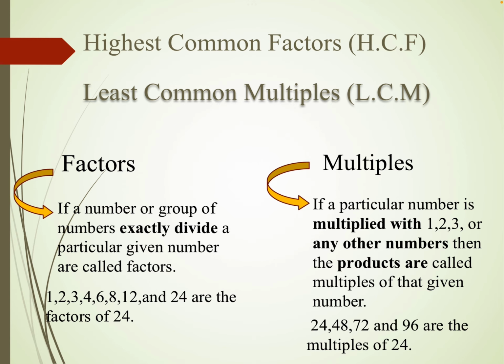Because 1 can divide anything, and the number itself is also divided by that particular number, and the quotient we will get is 1. Okay, so if you are seeing both of these, factors and multiples are different. So generally factors and multiples are different.